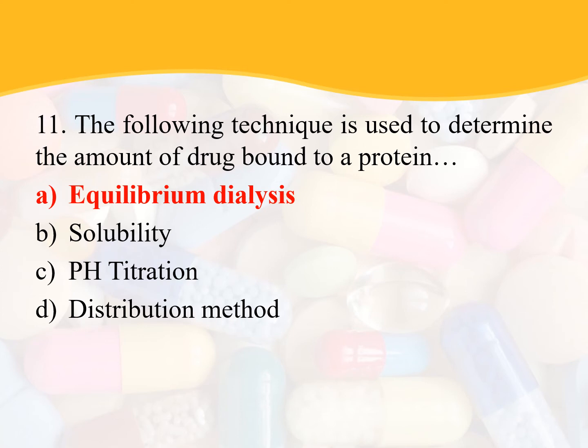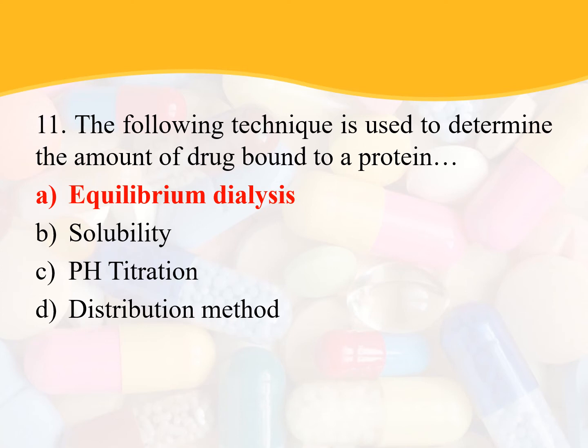The next one is, the following technique is used to determine the amount of drug bound to a protein. This comes from the protein binding chapter. Usually for the determination of protein binding, there are two methods, direct methods and indirect methods.